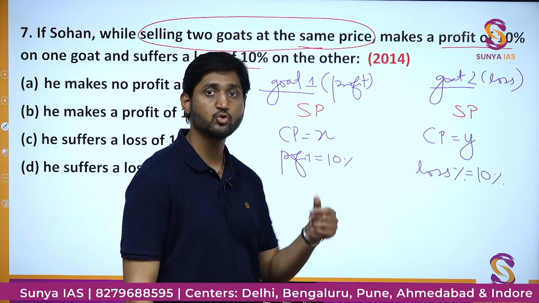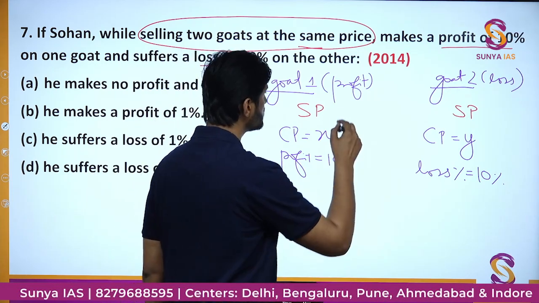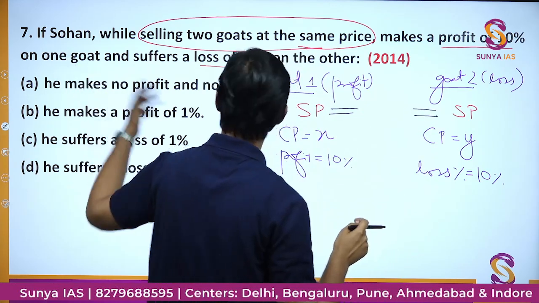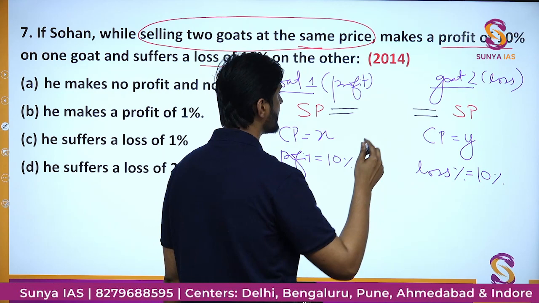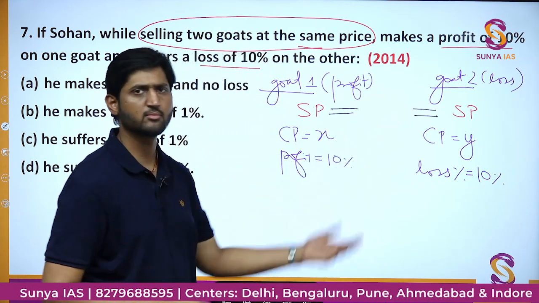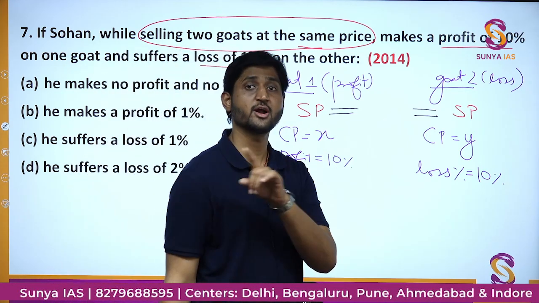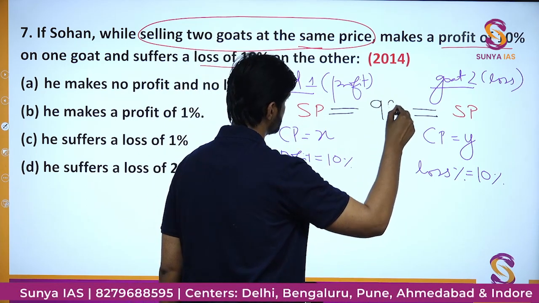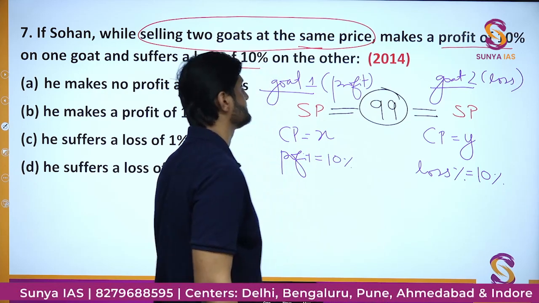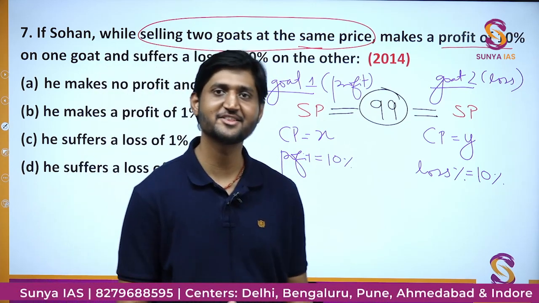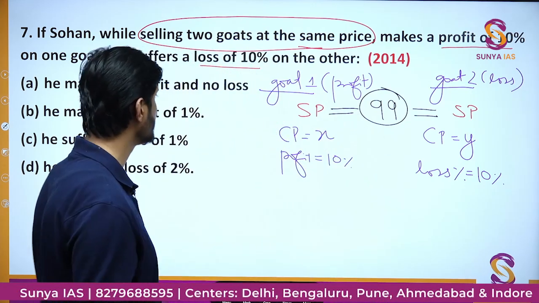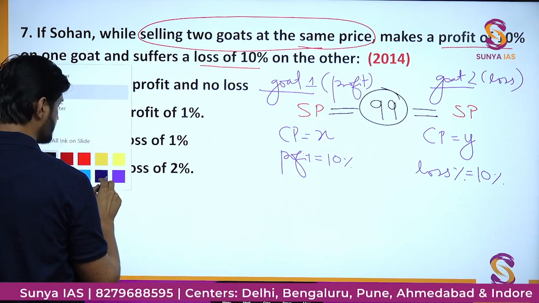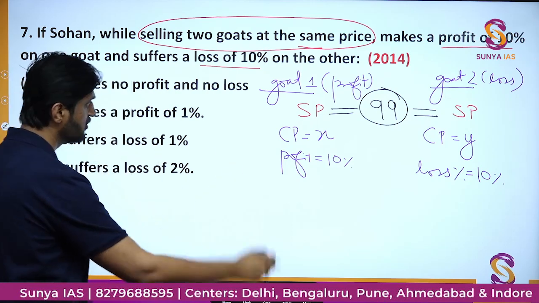One thing which I am going to do here is assume the value of the selling price, because not many values are given to me. Both of them are the same, so I'll assume this value to be not 100, not anything else, but 99. Why 99? Try to figure out, that is the fun part of it. Why am I assuming it to be 99? Why not 100? Why not 1000? Okay, all that said, we'll move on further.